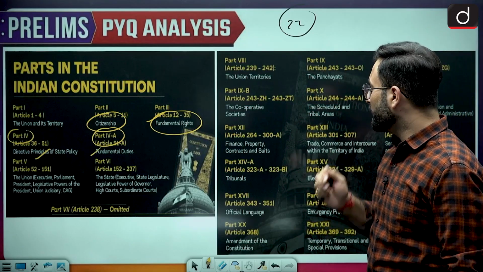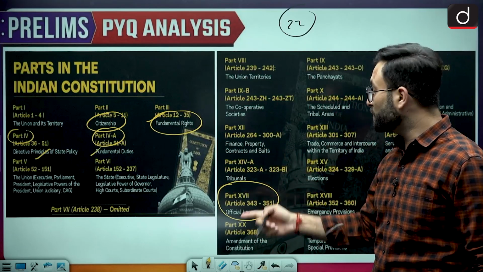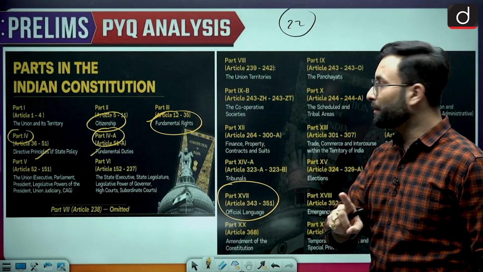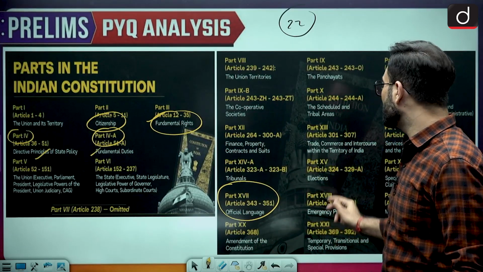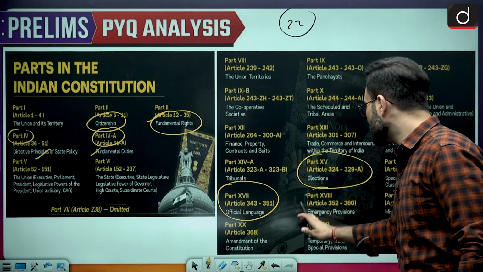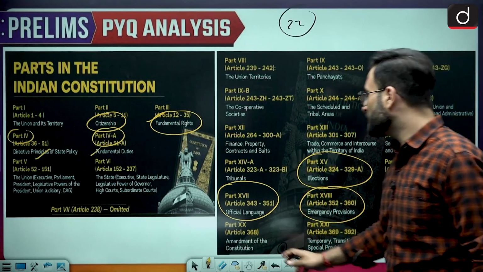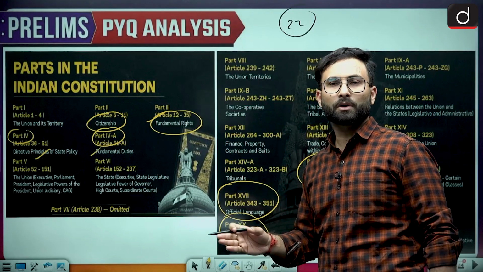Now here you can see there are some official languages in the 17th part, which we have already seen, and a question has been asked about it, so you should remember that. When we talk about elections, that is in the 15th part. Emergency provisions are in the 18th one. The amendment is in the 20th one. So these are some of the important things which you should remember.